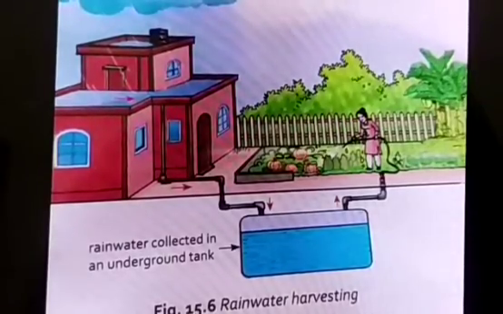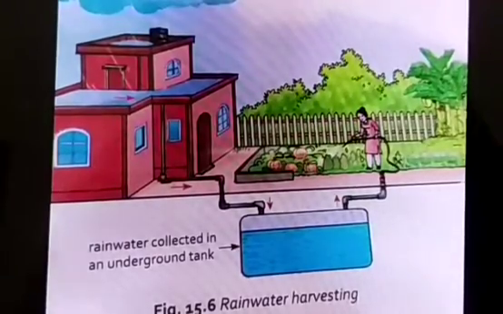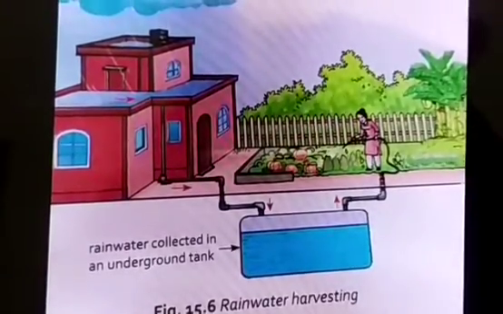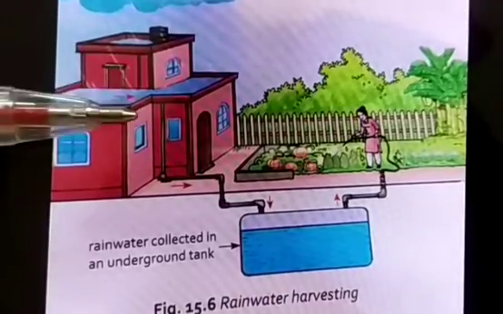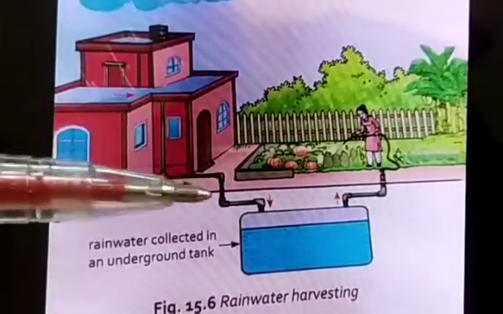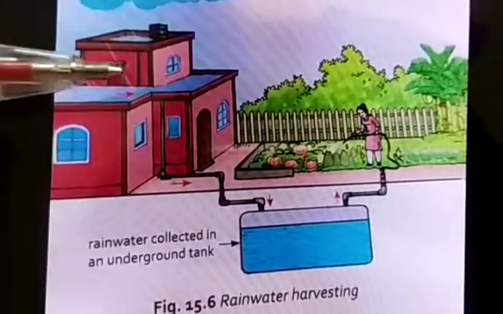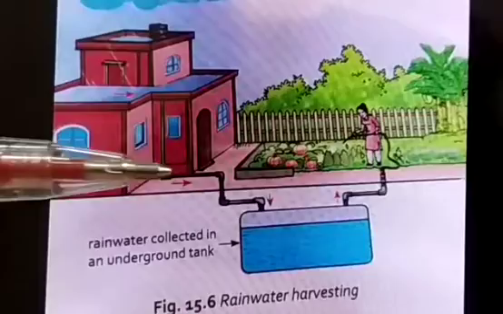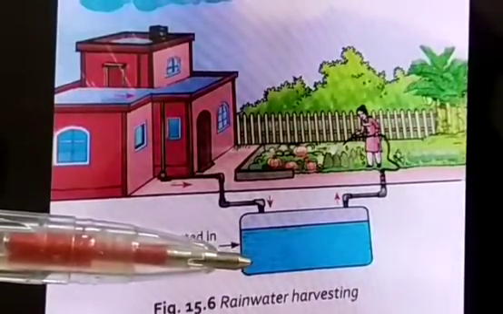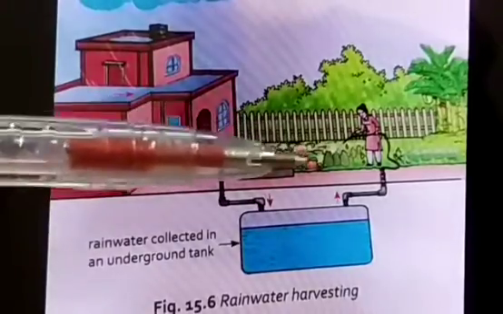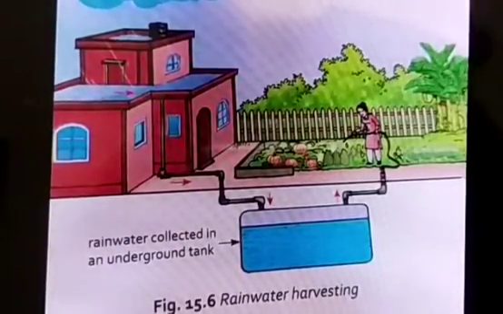You can see in the picture here how the rainwater harvesting is going on. On the top of the building there is water. That water goes through the pipe to the tank here. So rainwater is collected on the terrace and then it goes to the sump or the tank which is down below. Then that water is used for many purposes. This is known as rainwater harvesting.